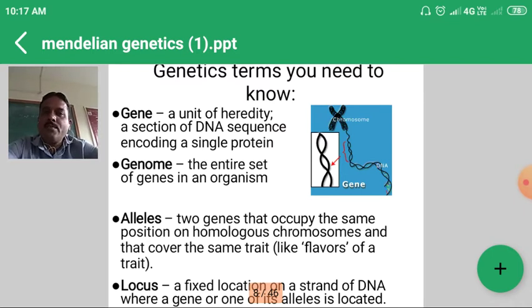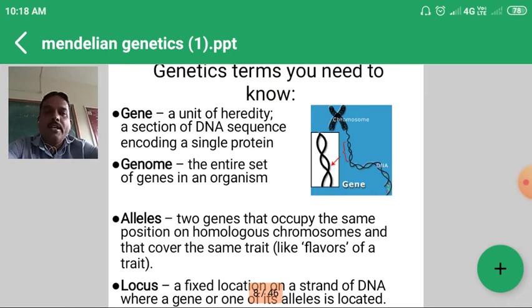First one, what is meant by gene? Gene is nothing but the unit of heredity. These genes are present on the chromosomes and they are responsible for carrying the hereditary material. It is a section of the DNA sequence which encodes a single protein. Then what is meant by genome? Genome is the entire genetic constitution of that organism, or the entire set of genes in that organism, which is called a genome.